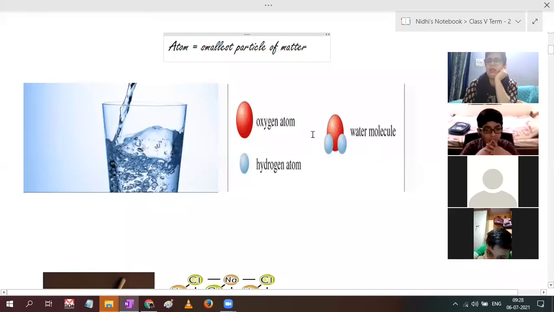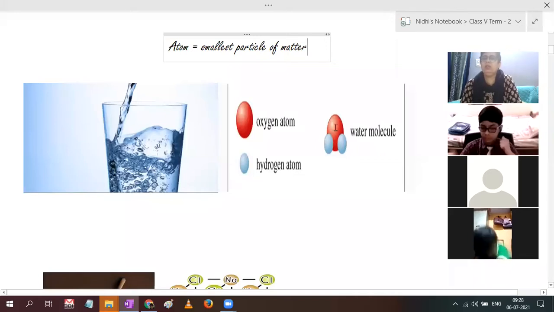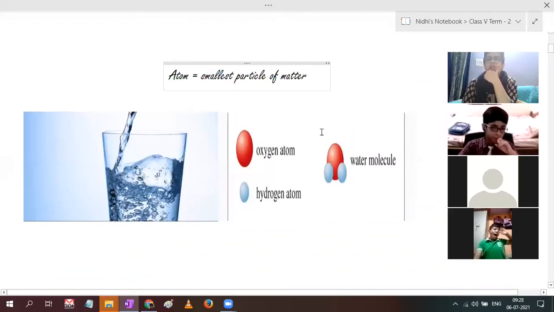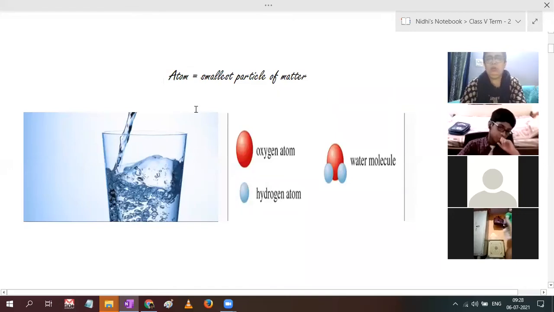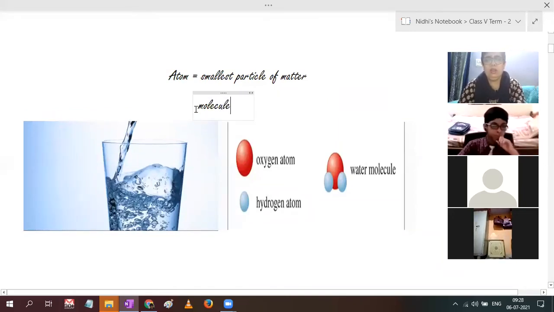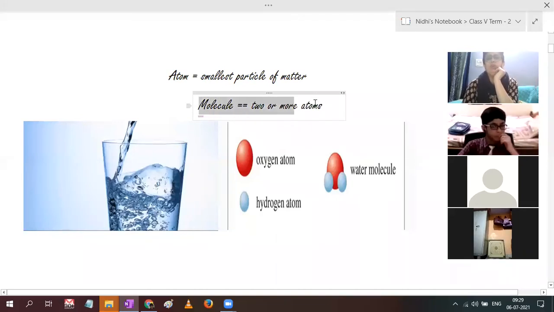Now when these atoms, whether oxygen or hydrogen, are joined together, they become one bigger substance, which is called a molecule. See, one red and two blue. That means one atom of oxygen and two atoms of hydrogen. So what will you say for a molecule? When two or more atoms join, they make a molecule.